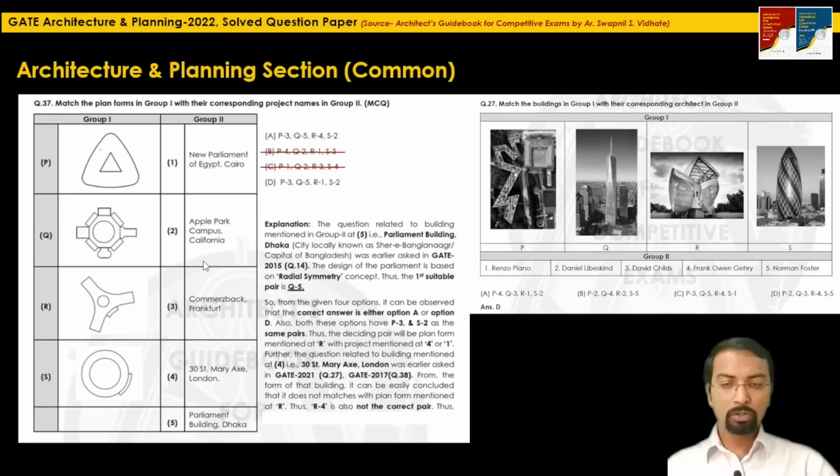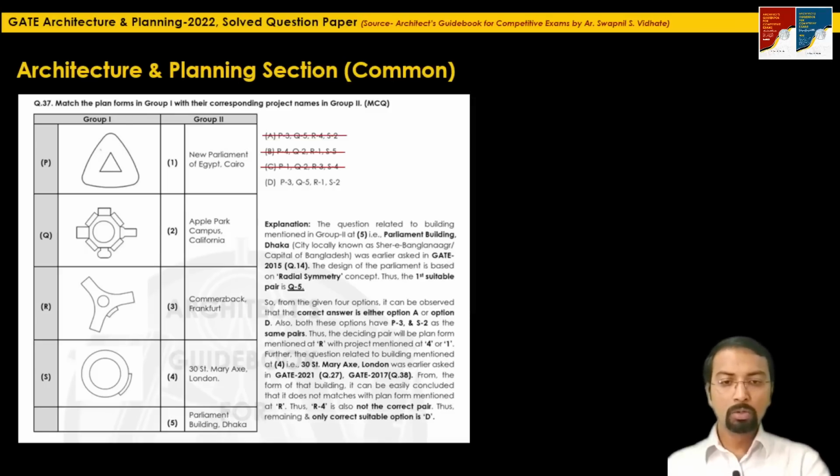Based on that, R4 is again not the suitable pair, so the only remaining option is option D. This is a strategy you can adopt if you don't know about the building mentioned at 1 or 2. The only correct option here is option D.